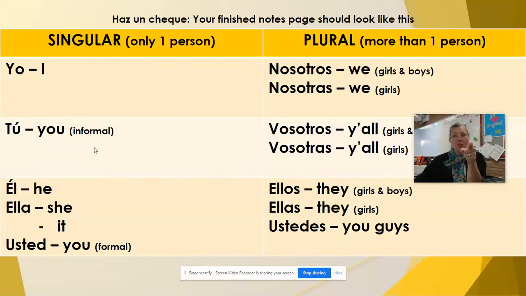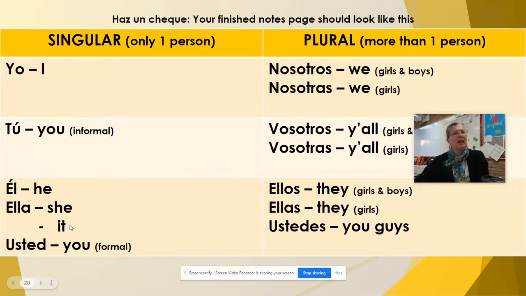Tú, you informal. When you're talking to a whole group of people, you guys informal, you're going to use vosotros, y'all. And then when you get into these, él is he, ellos is they, boys, or they, boys and girls. Ella is she, so ellas is they, girls.